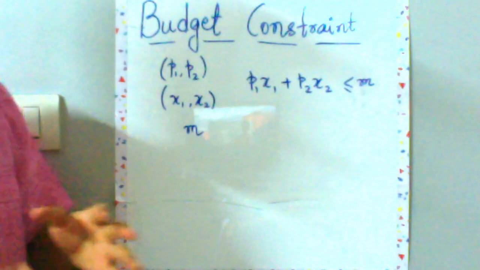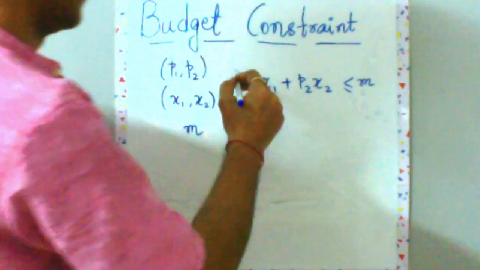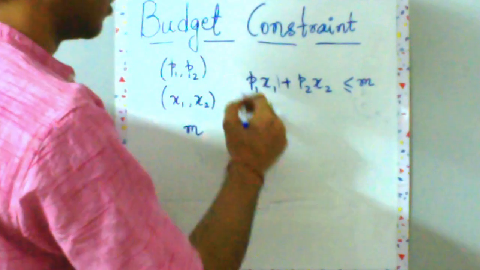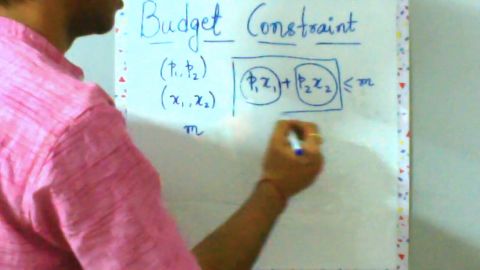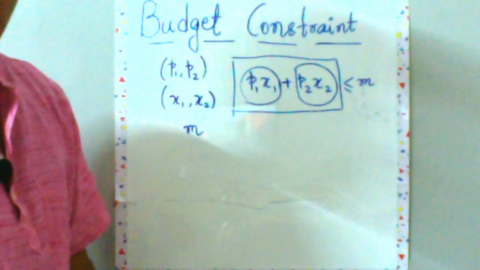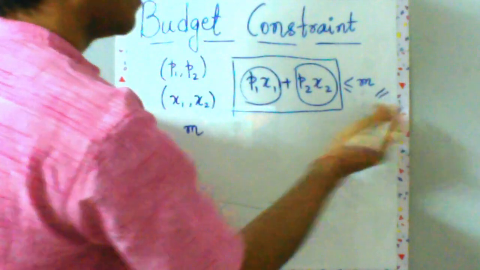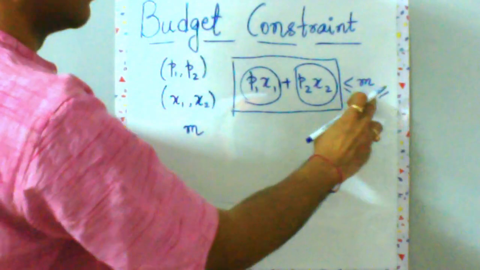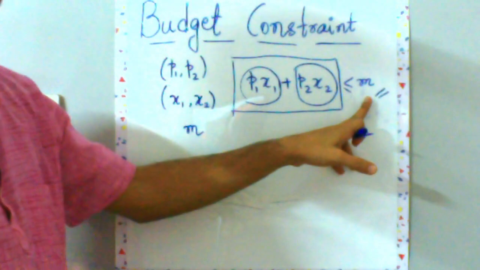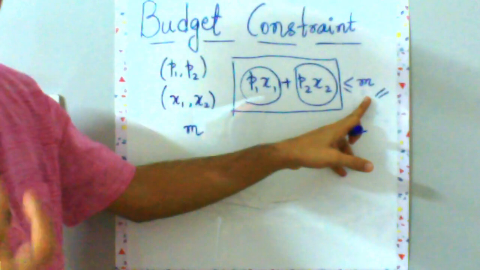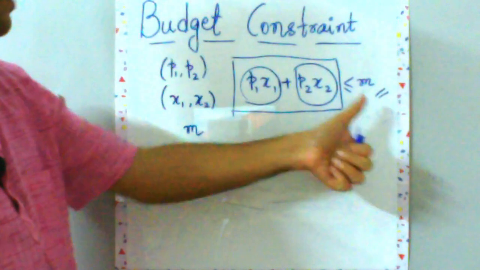This is something which you will expend, because this is the expenditure on good 1 and good 2. And obviously you cannot spend more than what you have. So your expenditure must be less than or equal to your availability of funds, your income or your wealth or that period's income. So this is your budget constraint: P1x1 + P2x2 ≤ M.